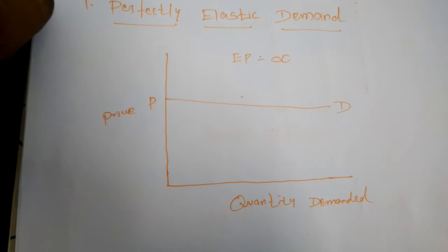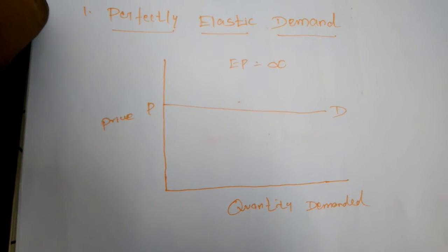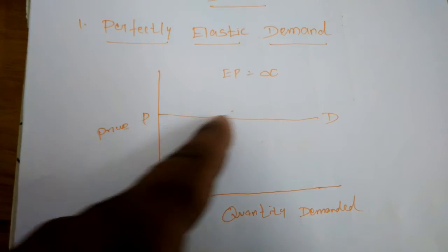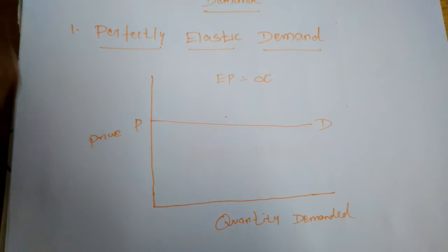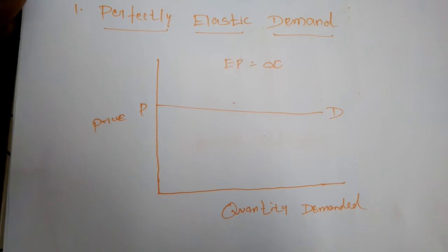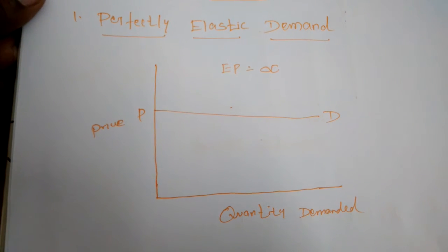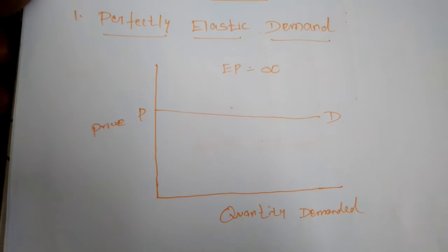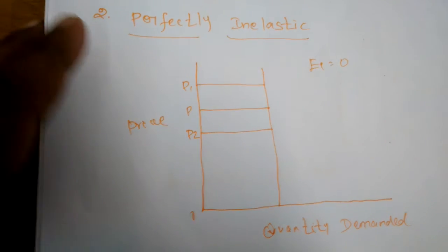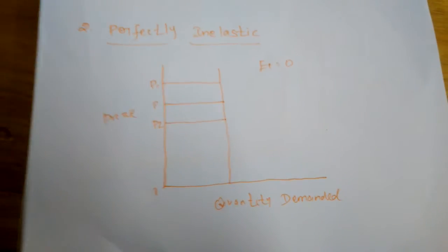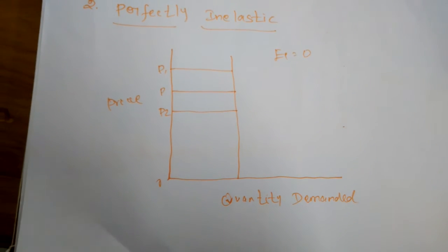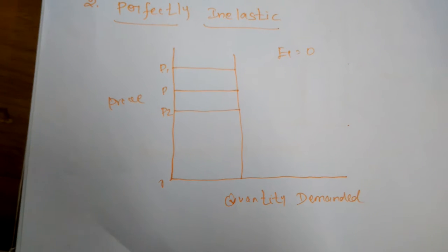In perfectly elastic demand, the demand curve is a horizontal straight line parallel to the x-axis, because there is no stopping point to the demand for slight changes in the price of the commodity. Next, perfectly inelastic demand. Here, even if the price is increased or decreased, a little or more, the quantity demanded will not change.